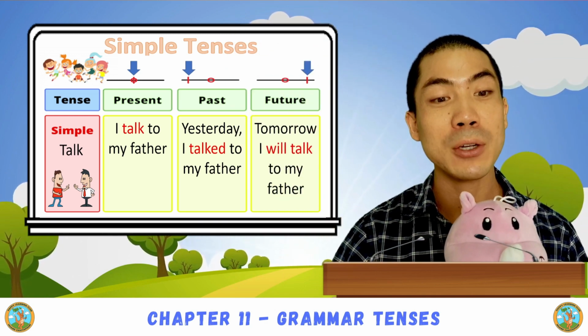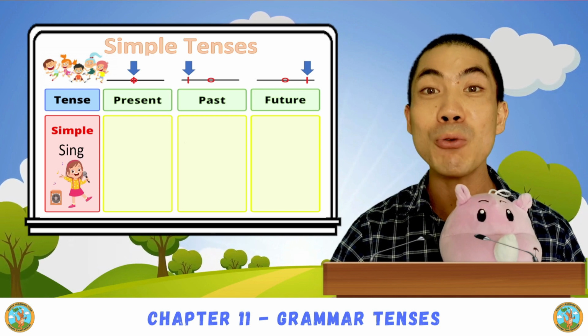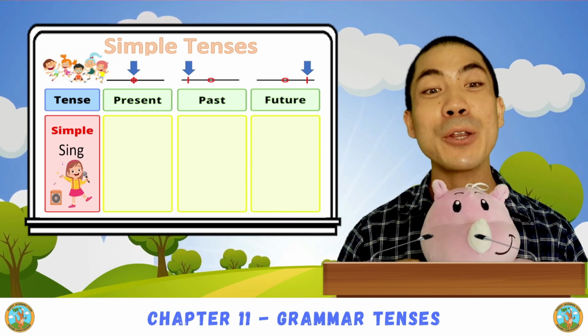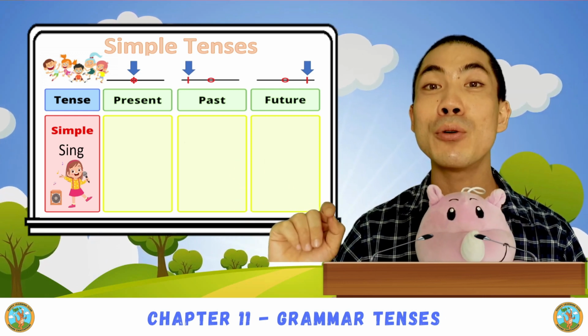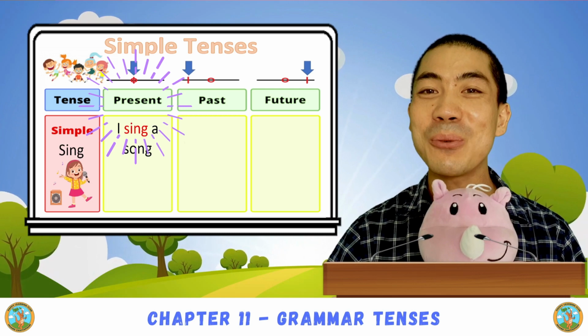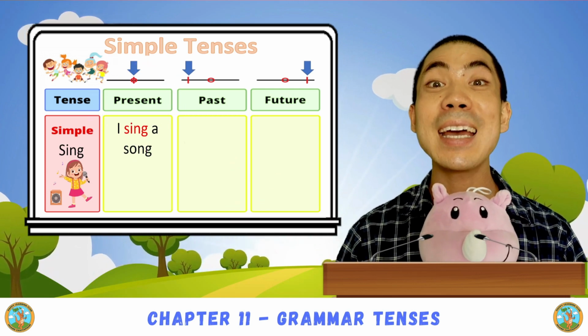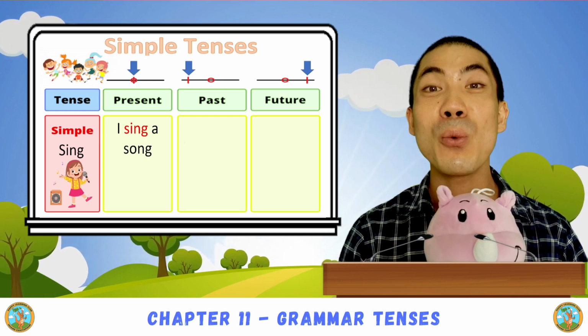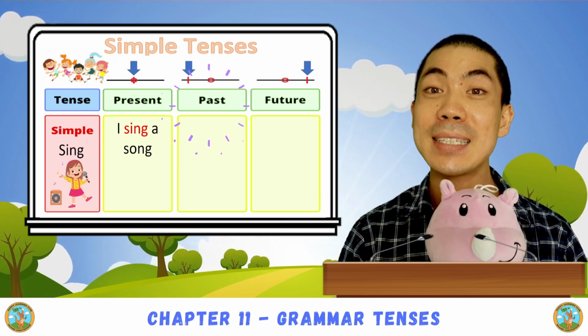Now we try to use the irregular verbs. Here we have sing. Can you make a sentence with simple present tense? Good. We can say, I sing a song. What about past tense?